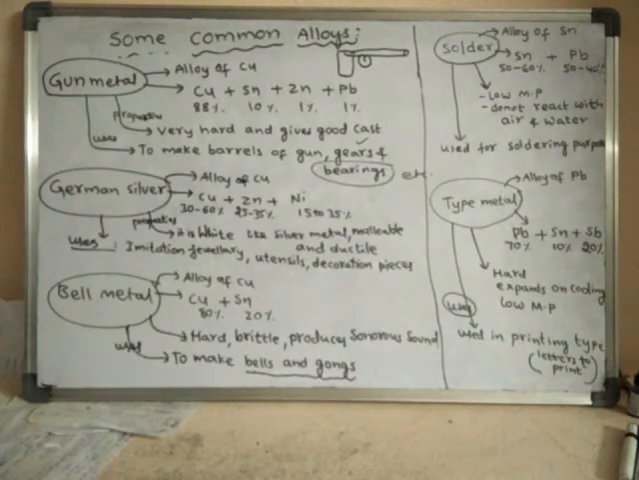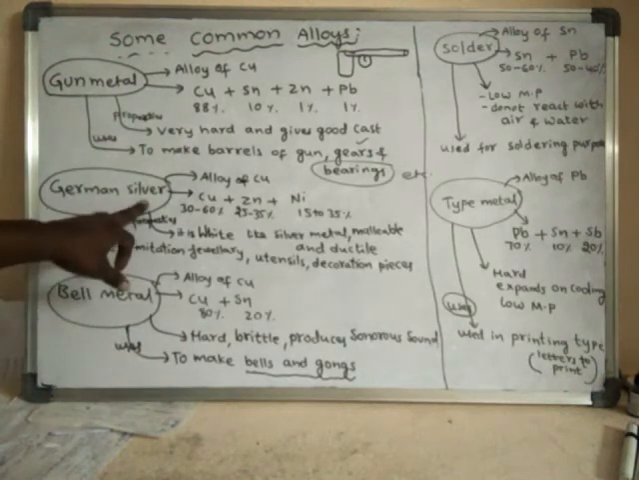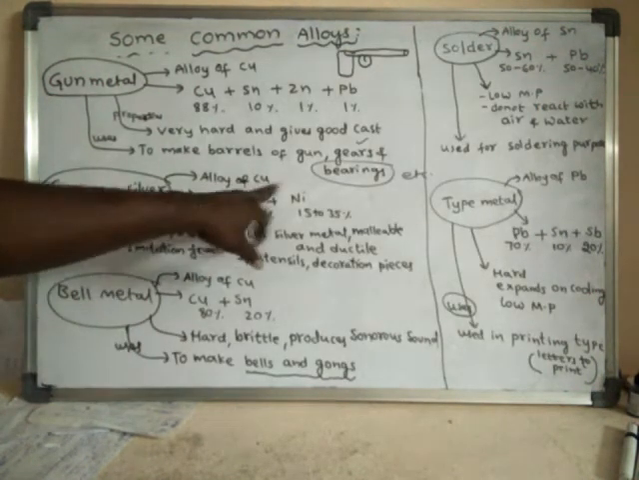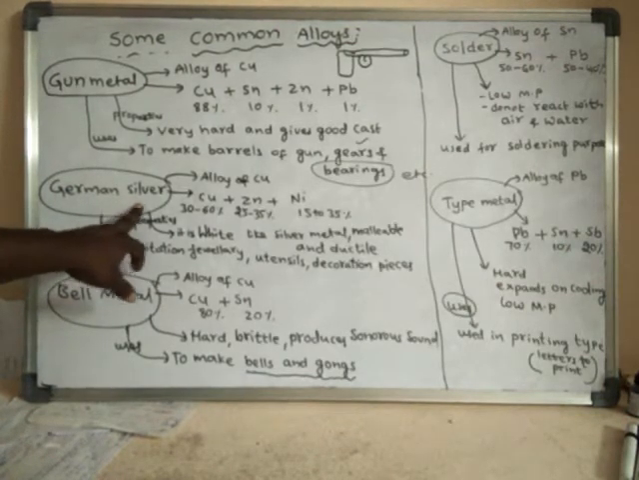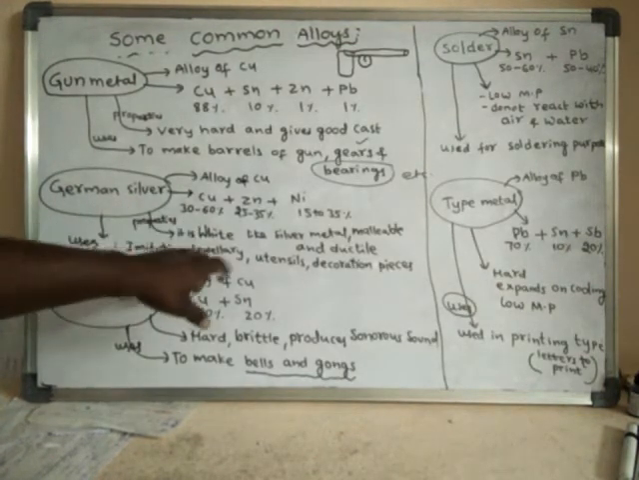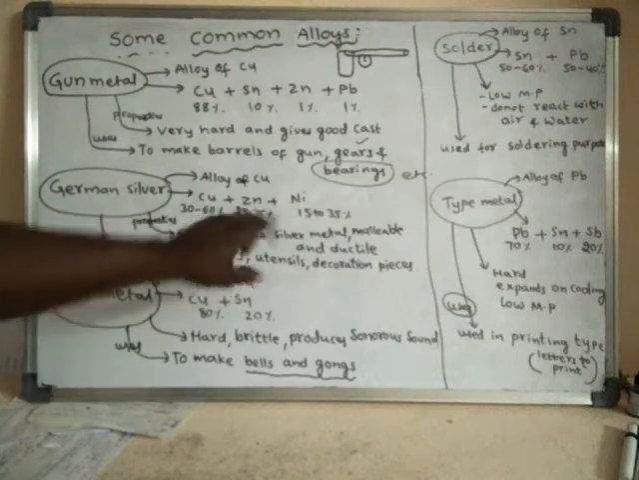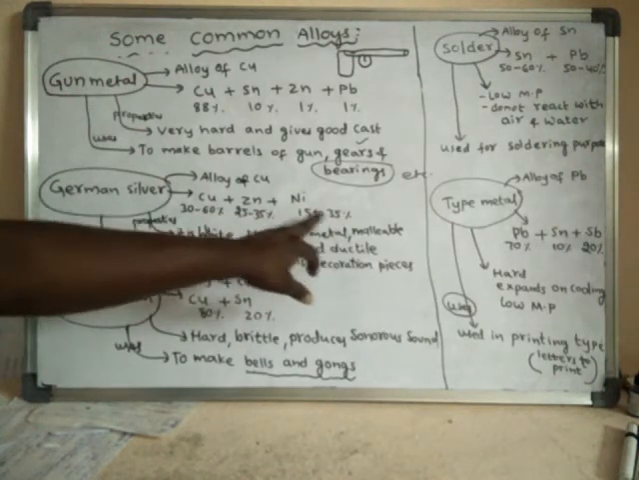Okay. Next, the next alloy is German silver. Even German silver is also an alloy of copper. Actually, the composition of German silver contains 30 to 60% of copper, 25 to 35% of zinc, and 15 to 35% of nickel.